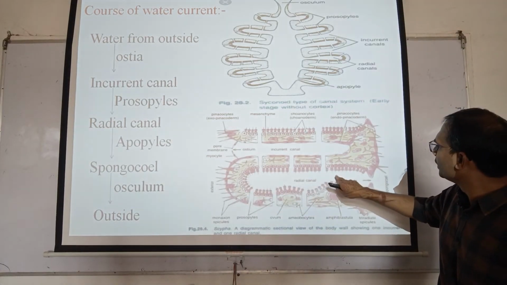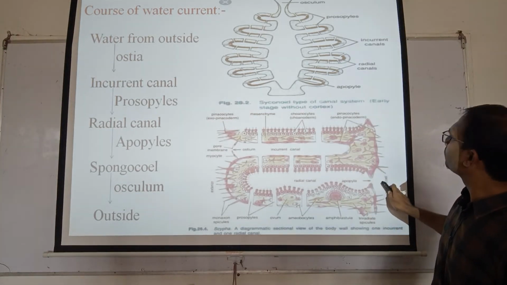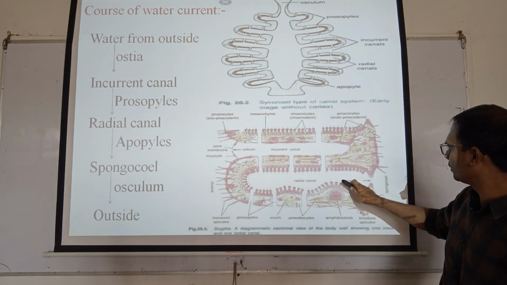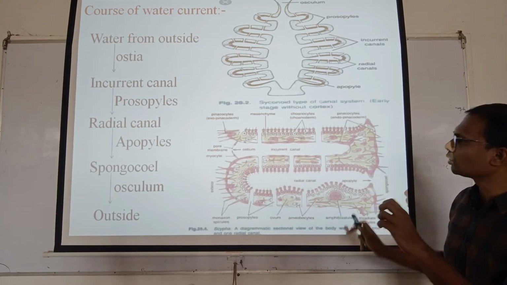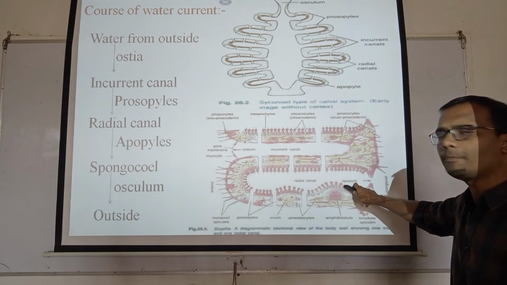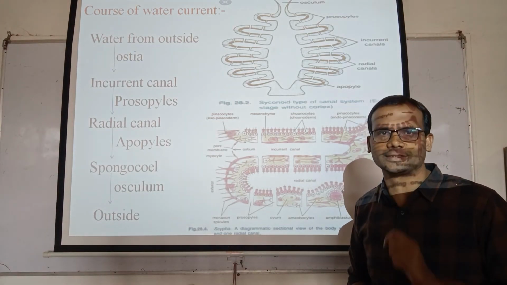After that, the radial canal is connected with the spongocoel by the apopyle. So water from the radial canal goes into the spongocoel through the apopyle, which is again formed by myocyte cells.